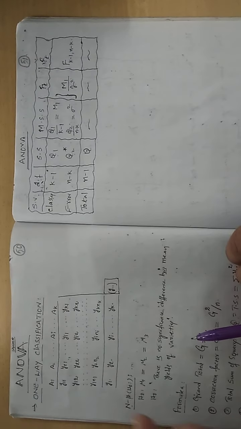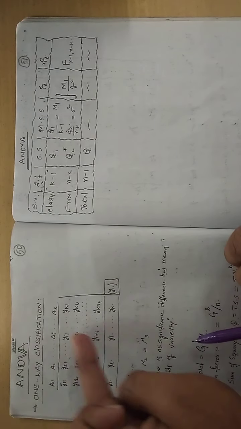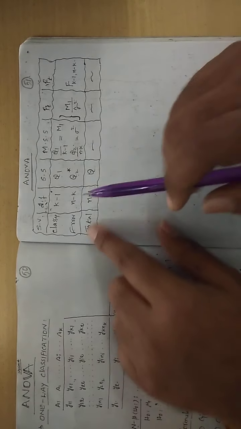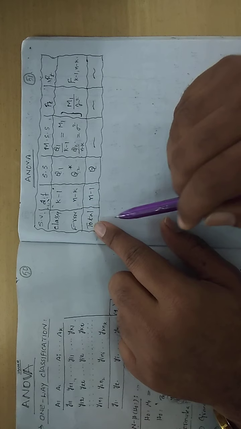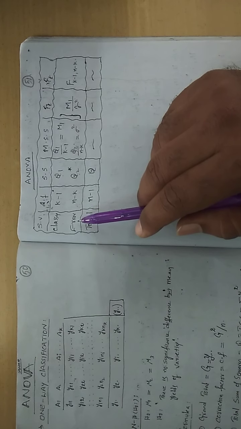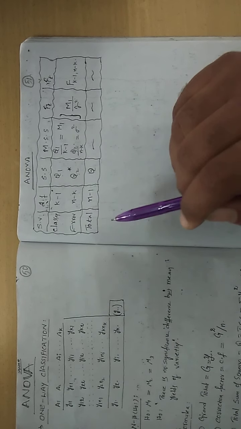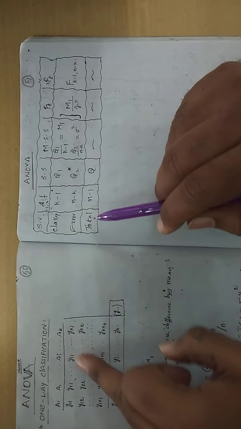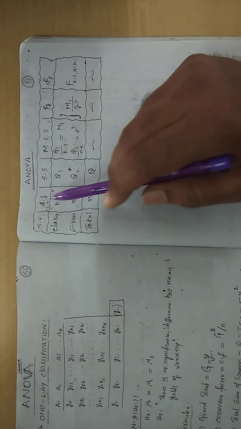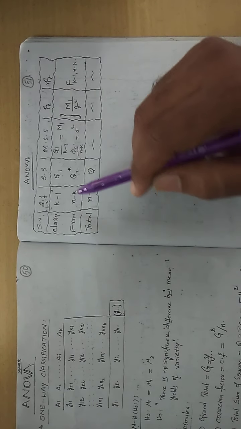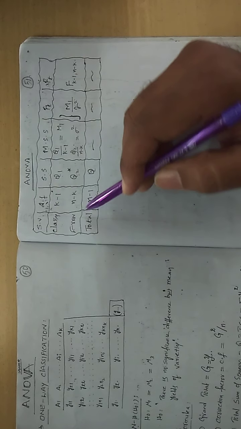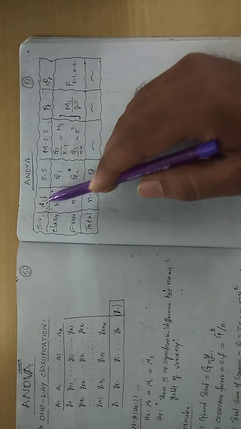What do you mean by that? All the classes, A1, A2, A3, all these are classes. So how many degrees of freedom for classes? K minus 1. So how to get the error? The next one. To get the error, what is required? Total. Let us suppose that n values are there. So n minus 1 gives you the degrees of freedom. From n, if you subtract the k value, you get the error degrees of freedom.